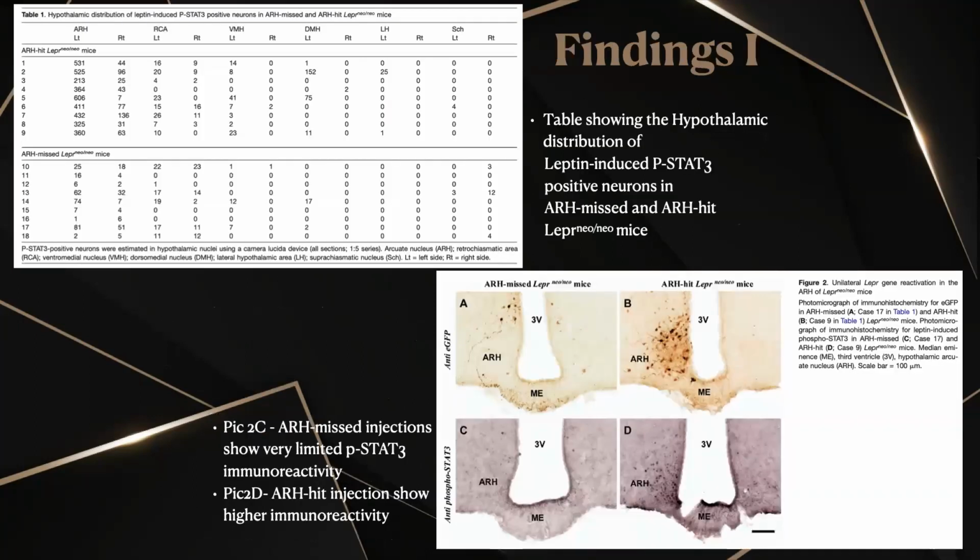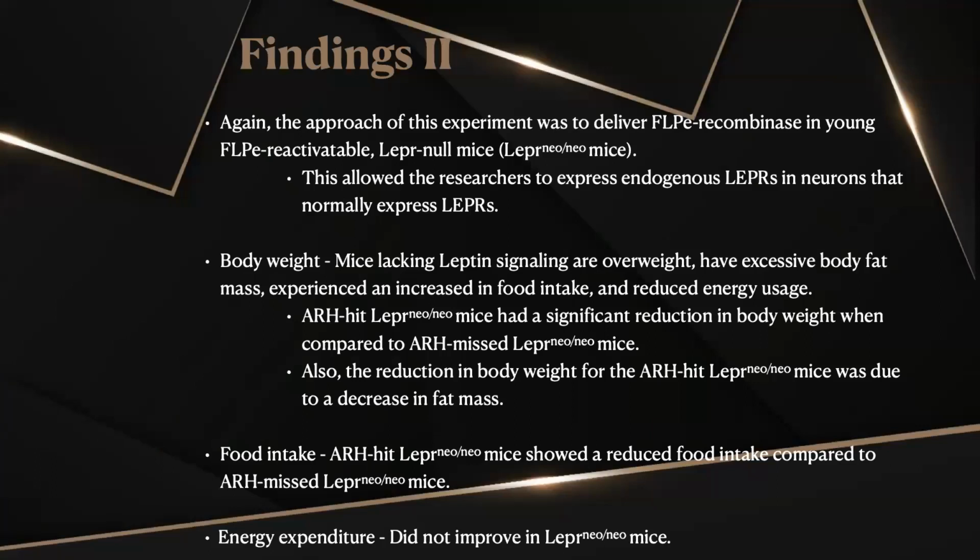So we can see here in table 1, it's showing, after the injection, the hypothalamic distribution of the induced leptin receptor in the neurons. And the difference is clear between the populations receiving the hit injection and the miss injection. And in figure 2, after the injection, the hit LEP-R-Neo mice were showing higher immunoreactivity in this region. So again, the approach of this experiment was to deliver this viral vector in LEP-R-Neo mice to allow the researchers to express these endogenous leptin receptors in these neurons. And the results were as follows.